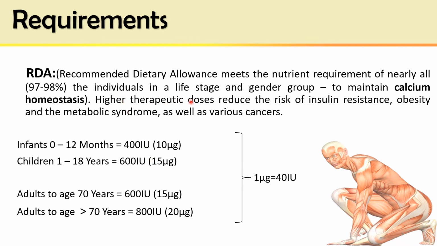Higher therapeutic doses, that is not toxic doses, higher than the RDA but within the therapeutic range, not producing toxicity, are claimed to reduce the risk of insulin resistance, obesity, the metabolic syndrome, and diabetes mellitus, as well as prevent various types of cancers in our body.